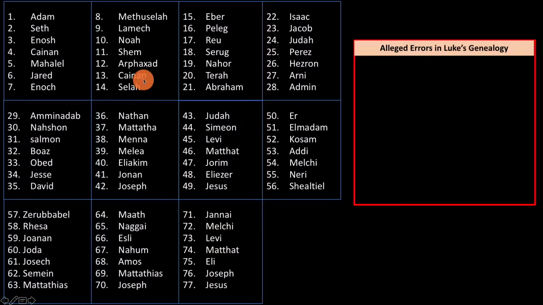So the first one we have to deal with is this extra Canaan here. As you can see, we also have a Canaan here. Now, if you look at the Old Testament, this Canaan is correct. There is a Canaan between Enosh and Mahalalel. However, if you go to the Old Testament, specifically Genesis 11, you're not going to find this Canaan. There is no Canaan in Genesis 11 between Arphaxad and Shelah. So the first question we have to ask is, why is there an extra Canaan?